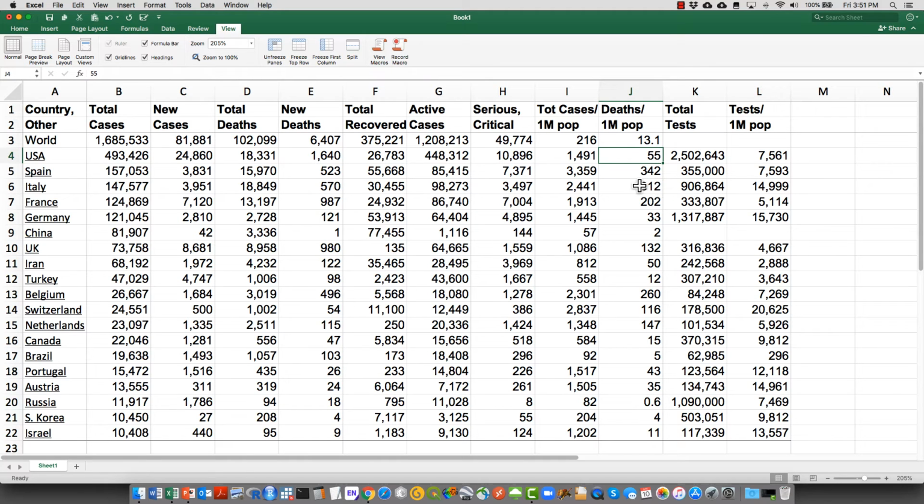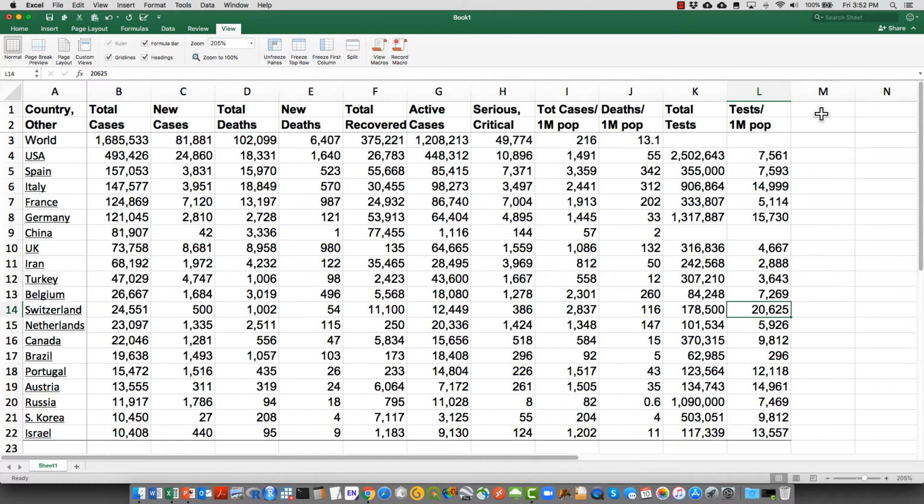Another rate that's important to notice here is the tests per 1 million population. The overall number of tests in the US is high compared to other countries, 2.5 million, but if you consider the size of the population, it's still small compared, for example, to Italy and compared to Germany and Switzerland.